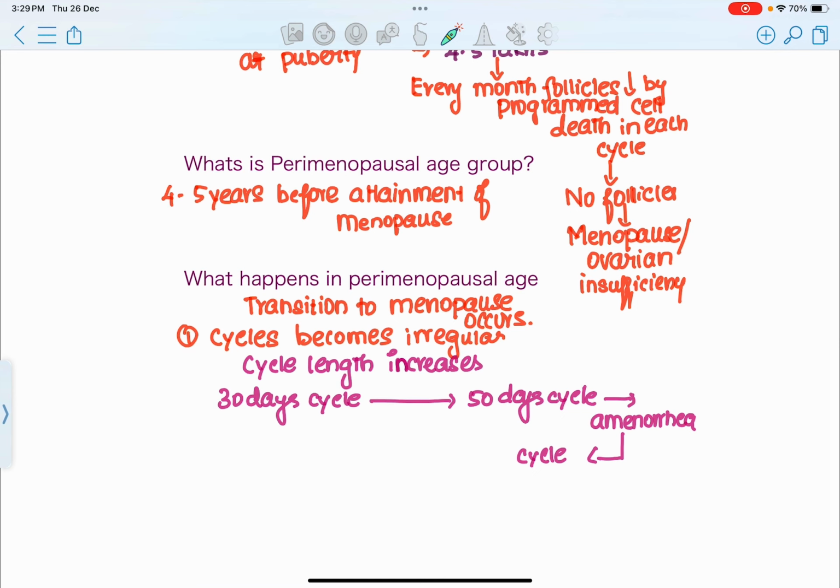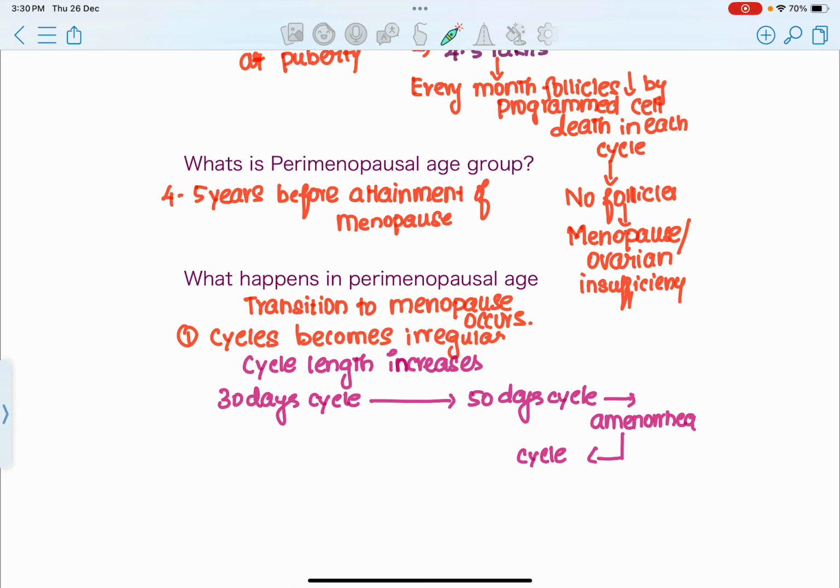Okay. Now what is perimenopausal age group? So menopause is the attainment of permanent cessation of menstruation. The most common age group is 47 to 51 years. But perimenopause stands for the period of 4 to 5 years before the attainment of menopause. Menopause age group is 47 to 51 years. The 4 to 5 years before 47 to 51 years of age is called the perimenopausal age group.